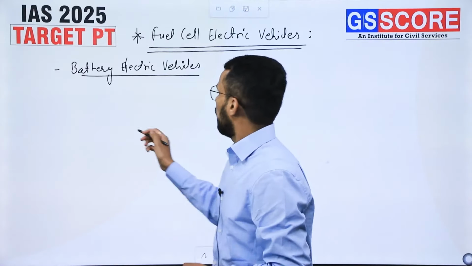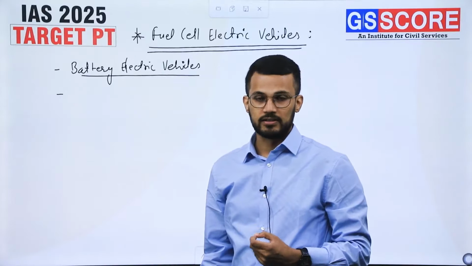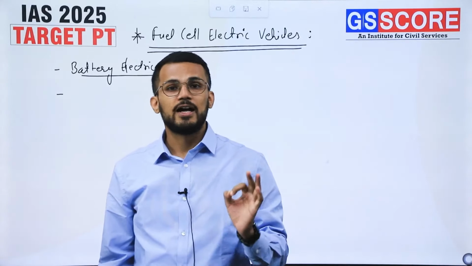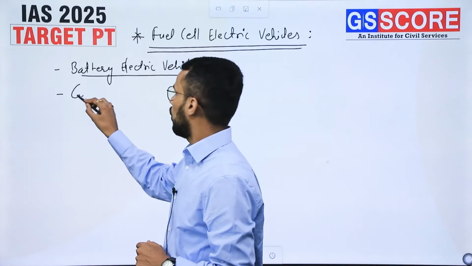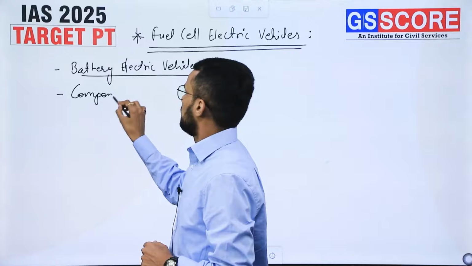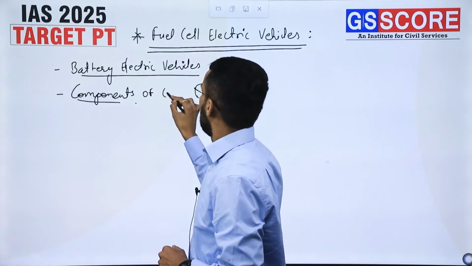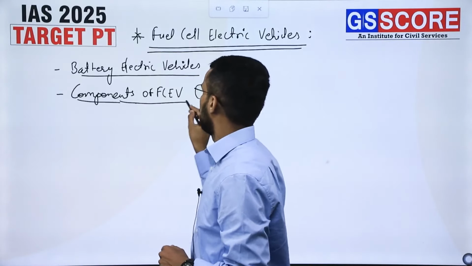But when we talk about fuel cell based electric vehicles, these will be using hydrogen as a fuel, right? So what are the components of these fuel cell electric vehicles? Components of FCEV, fuel cell electric vehicles.